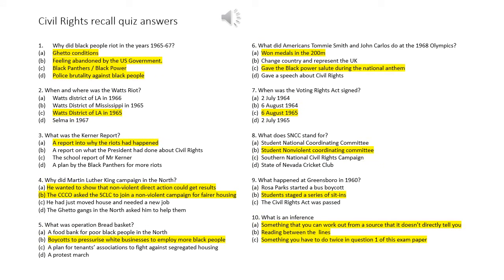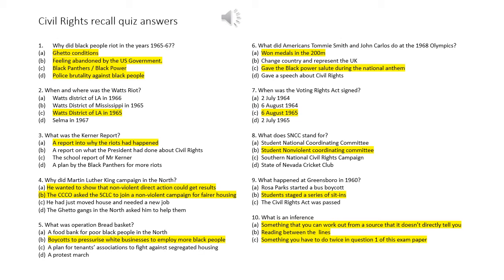Okay, and here are the answers. So question 1, why did black people riot in the years 1965 to 67? This is a bit of a trick question. It was actually all 4. So because of the ghetto conditions, because of feeling abandoned by the US government, because of the work of the Black Panthers and other Black Power groups, and also because of police brutality against black people.